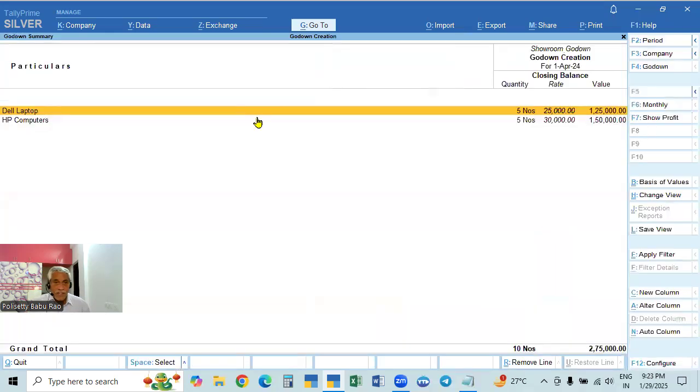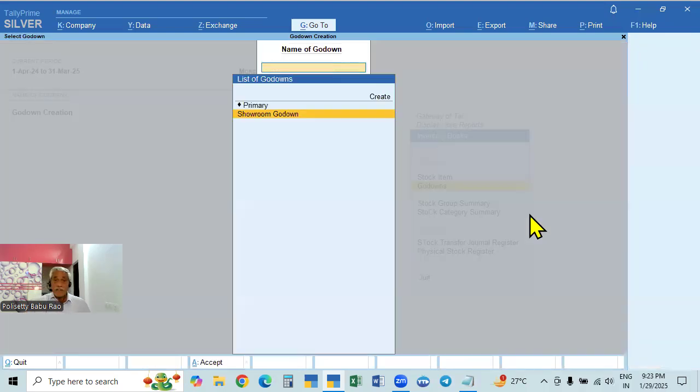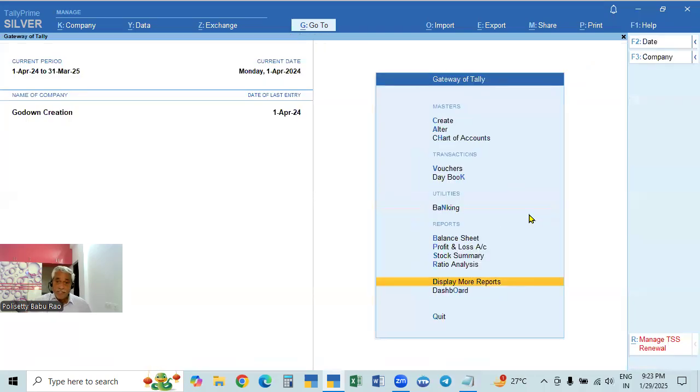If you take the showroom godown, see here, in the showroom godown there are 2 items. When there are many godowns, for each godown it shows the items in that godown, and again for another godown, the items in that godown. Like that, it will show. Here there is only one, showing all the items in that godown. The showroom godown report shows these items. Like that, by default, it is showing in the main location.